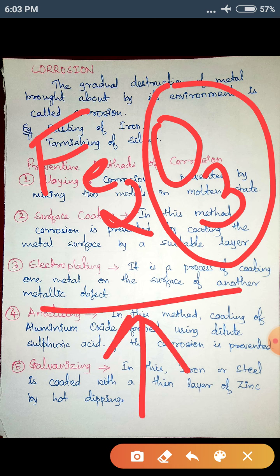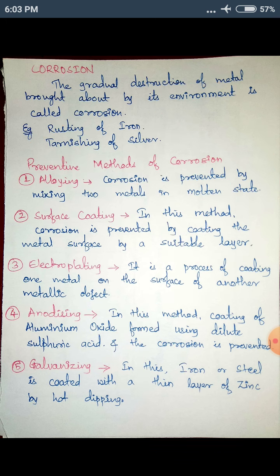This oxide is nothing but rust, and due to this a layer is created on the metal. When we are cleaning it off, even the metal is destroyed along with the rust. So the metal is destroyed gradually. It is not all of a sudden, but slowly the metal is undergoing destruction.